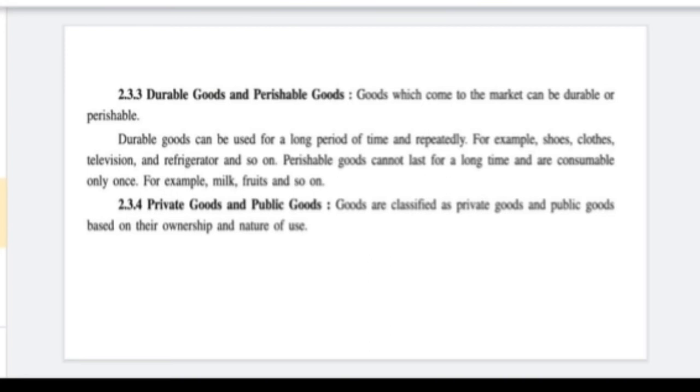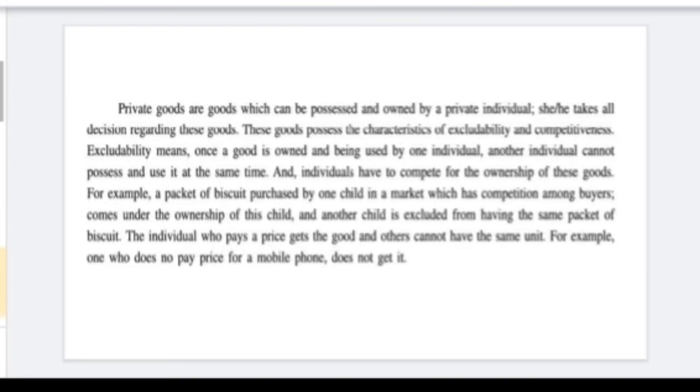Next, private goods and public goods. Goods are classified as private and public based on ownership. Private goods means they are used by a private individual. The goods which are owned by you are private, and only one individual can use them. For example, a packet of biscuit purchased by you, which has competition among the buyers, comes under ownership.